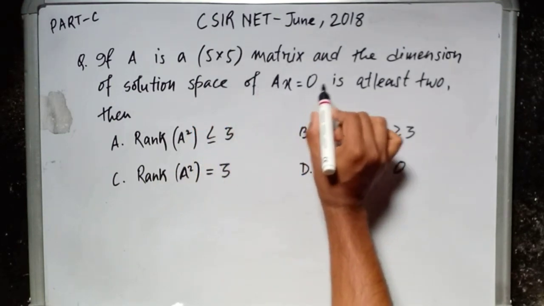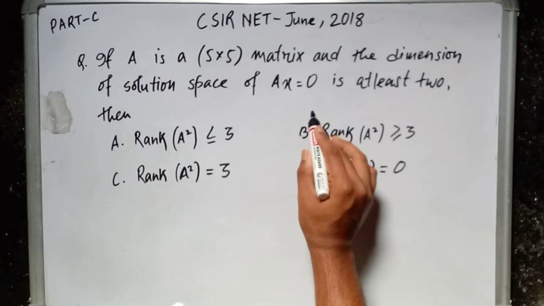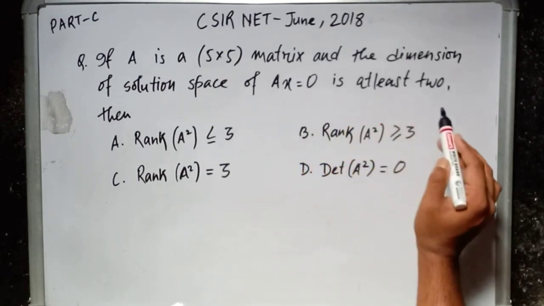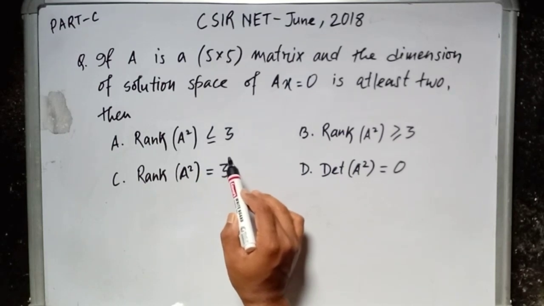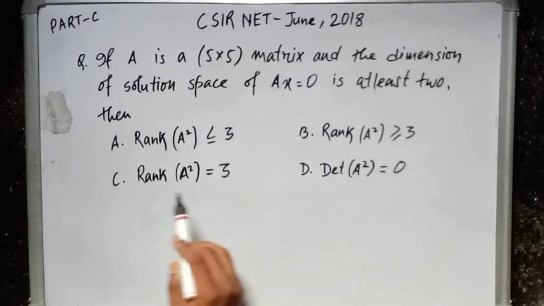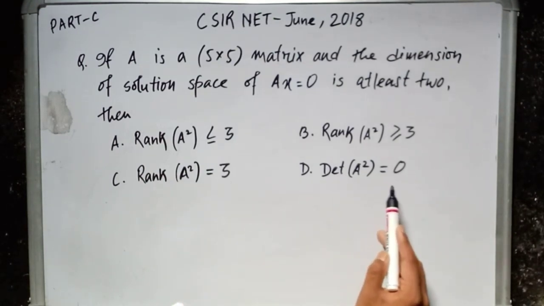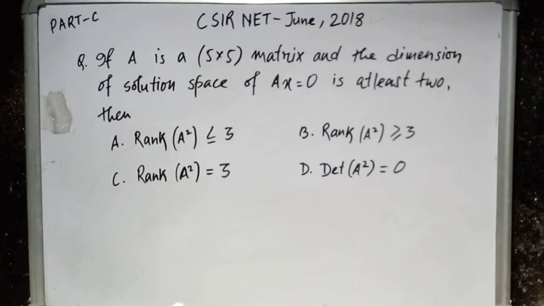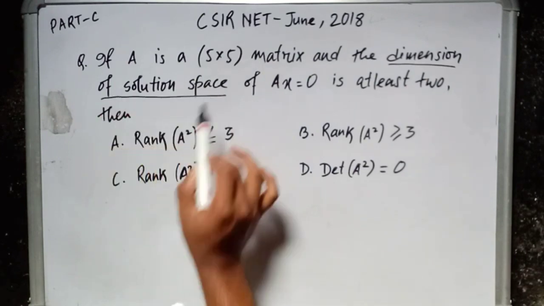If A is a 5 cross 5 matrix and the dimension of solution space of Ax equal to 0 is at least 2, then rank of A square is less than equal to 3, rank of A square is greater than equal to 3, rank of A square is equal to 3, and determinant of A square is equal to 0. To solve this, we need to know what is the dimension of solution space. Let's start the solution.